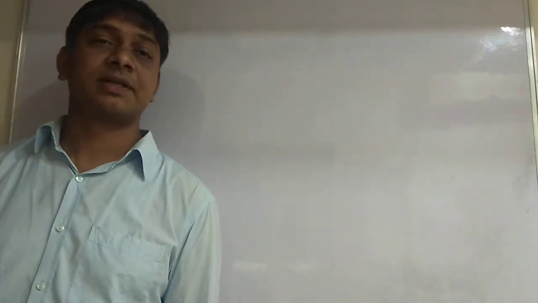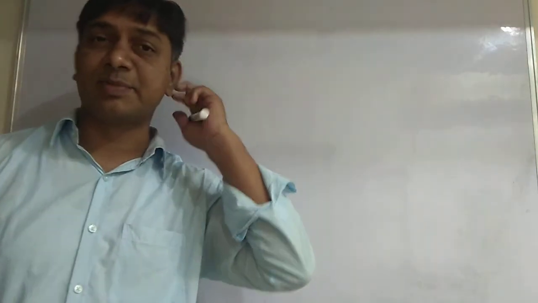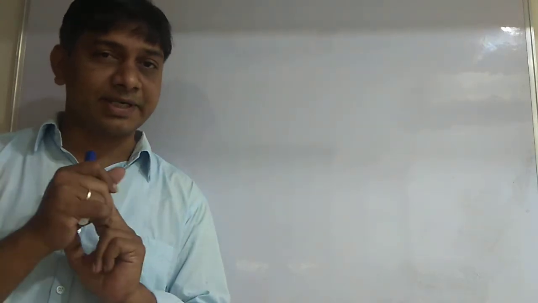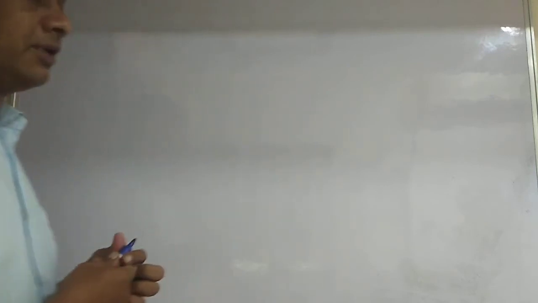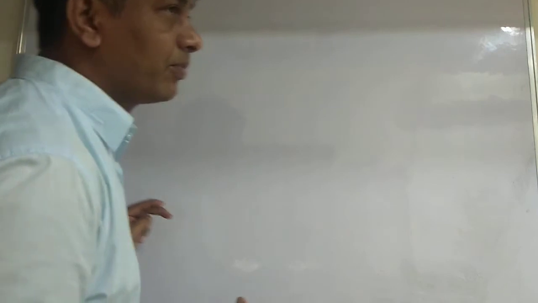Hello students, in last class we were discussing criteria for similar triangles. In that, AAA similarity is completed. Now the remaining similarity conditions also we will prove in a similar way.